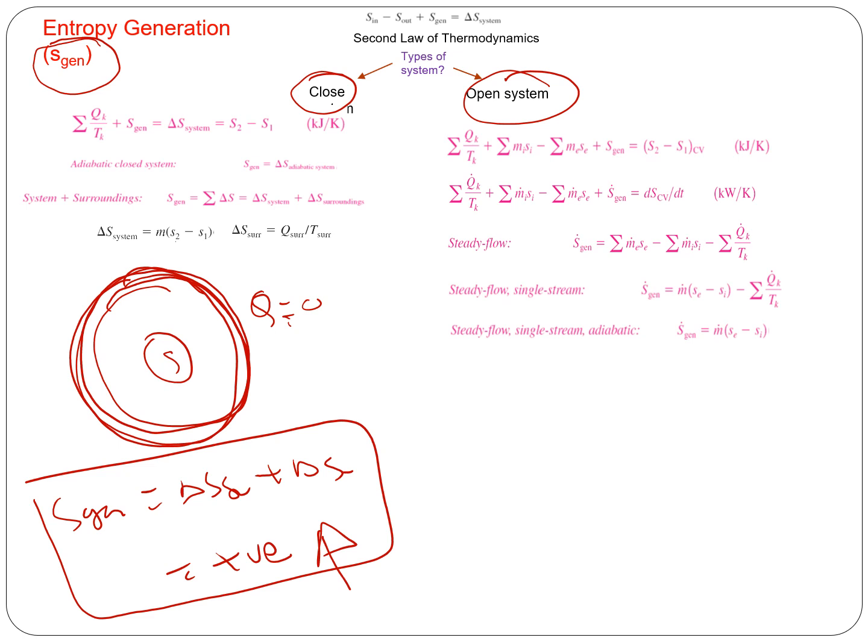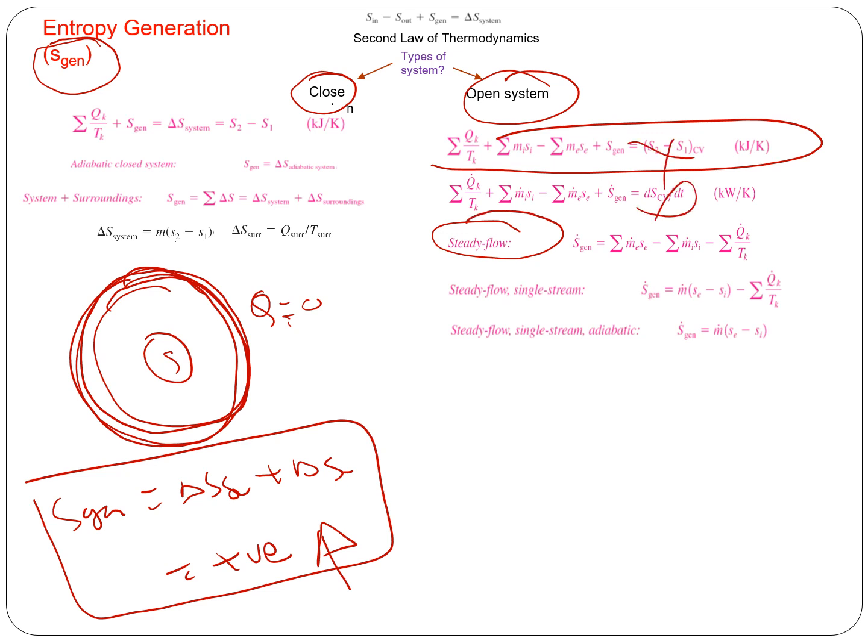And for an open system, as we discussed before, this is the basic equation, and based on the assumptions in the problem, for steady flow, this part would go away. For a single flow, we don't have the summation, and then steady, and if it is adiabatic, this part would go away. And this is the formula for entropy generation. So depending on what is given in the problem and what assumptions we need to use, you can use any of these formulas to find the entropy generation for the open system.